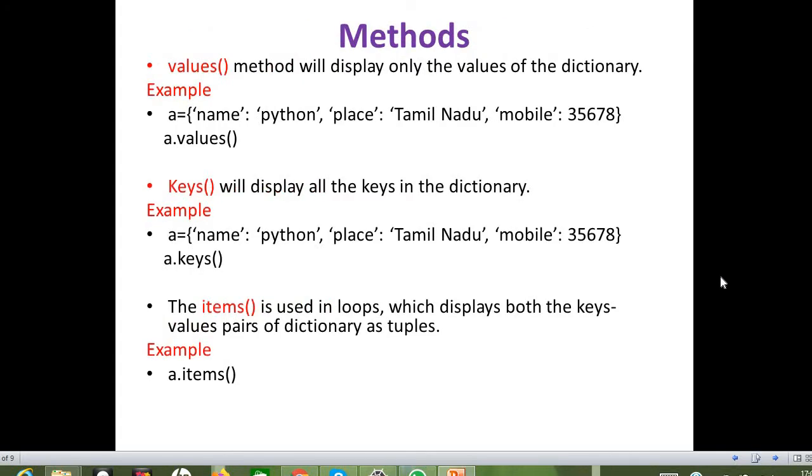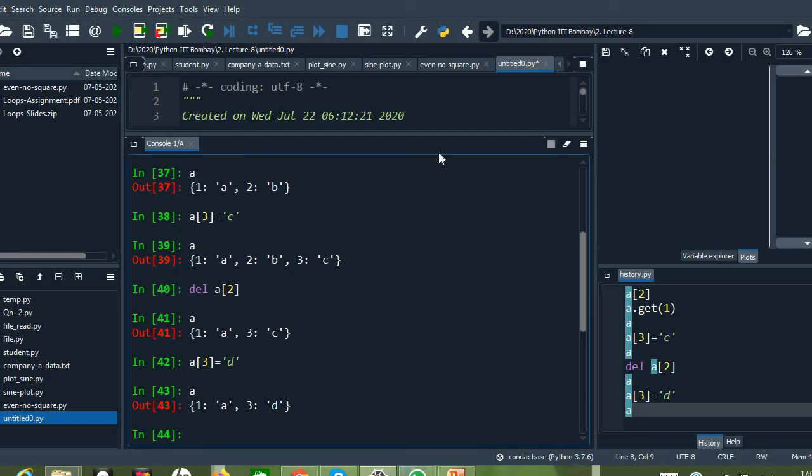Okay, next let us discuss what are the methods available in dictionary. So the first method is values method. So this values method will display all the values in the dictionary, right? So if I want to know what are all the values available in the dictionary, then I need to go for the values method, right? So let us take some example.